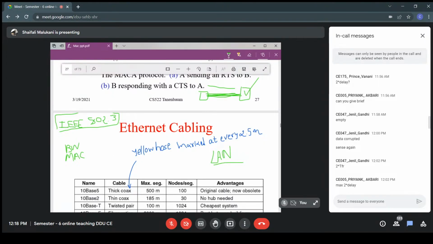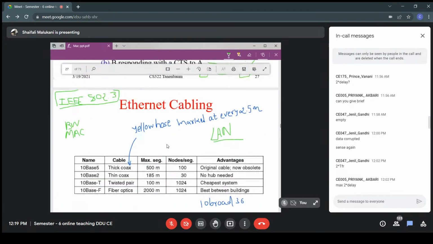And yes, Jenny, you are also correct here. What is that? Maximum number of nodes per cable. That is, the maximum number of machines that will share the medium, that many you can handle. Otherwise it will be too large to handle by this MAC protocol, it will be huge to handle, right? So yes, these are the points. You covered almost all the points here.